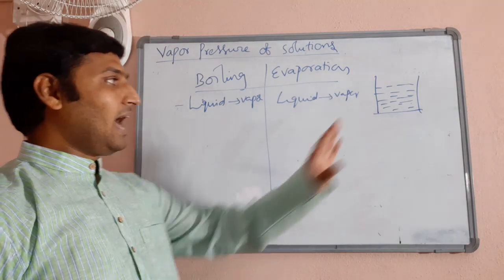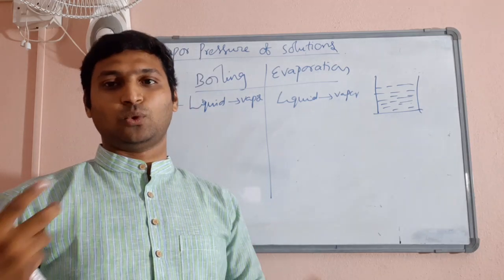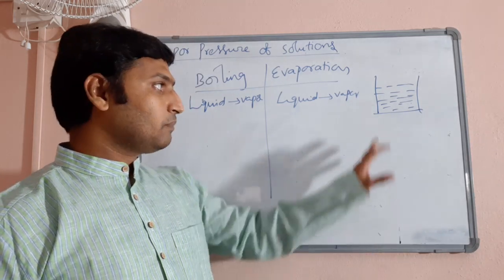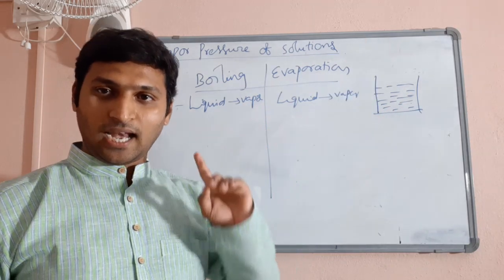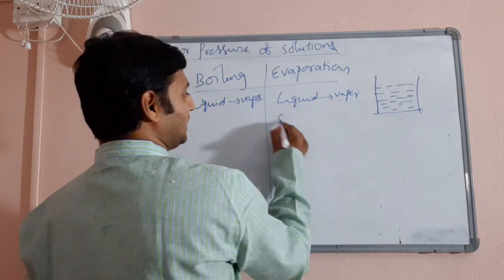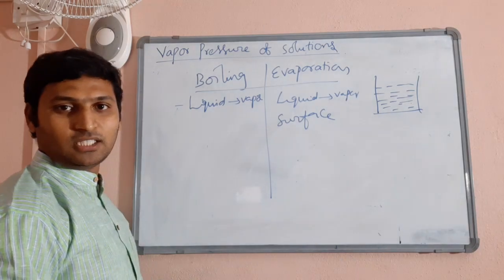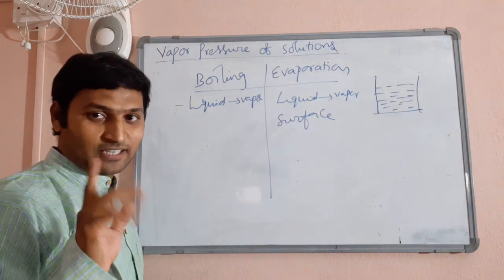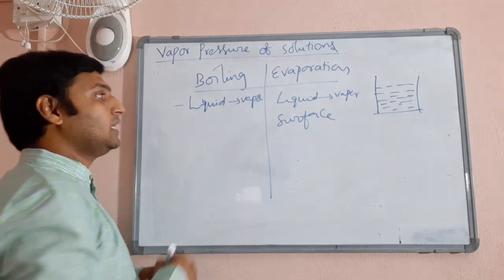So, I have a liquid in a vessel or in a water body like rivers, oceans, lakes, etc., wherein the liquid is changing to vapor state. Now, if the liquid changes to vapor state only from the surface, you call it evaporation. So, evaporation is a surface phenomenon. Only surface liquid will be evaporating.